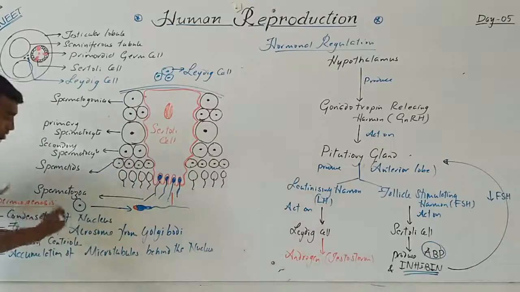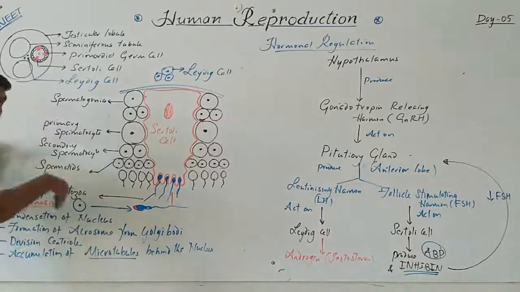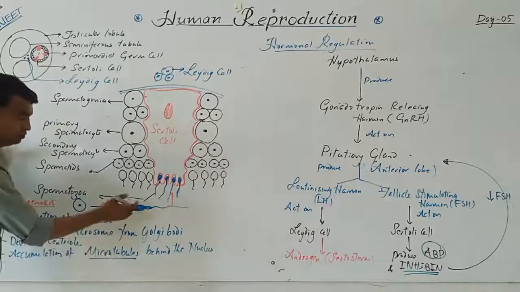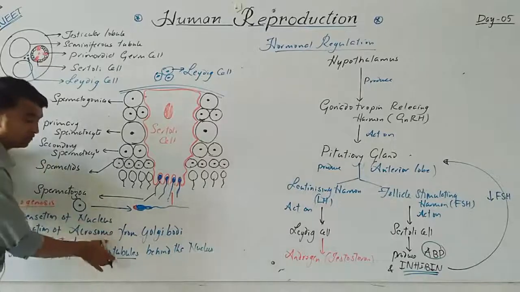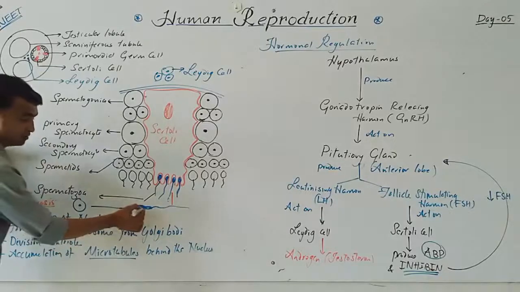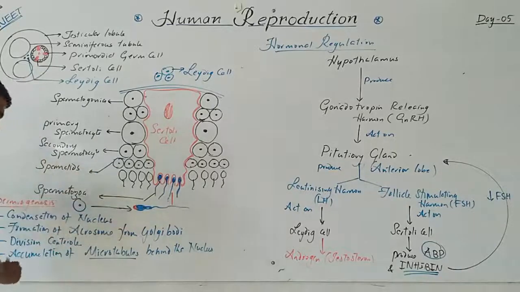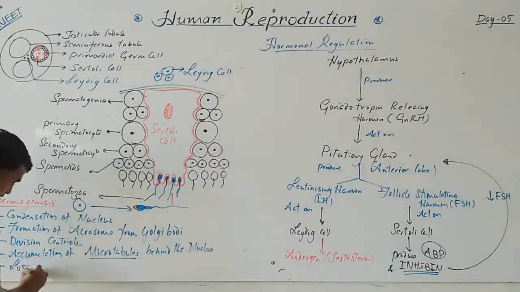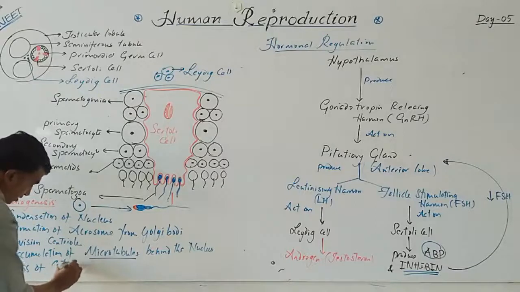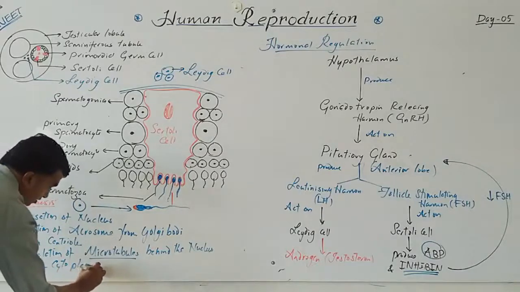These microtubules are required for the further process. Then, loss of cytoplasm.